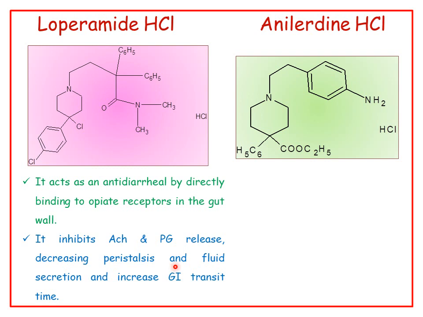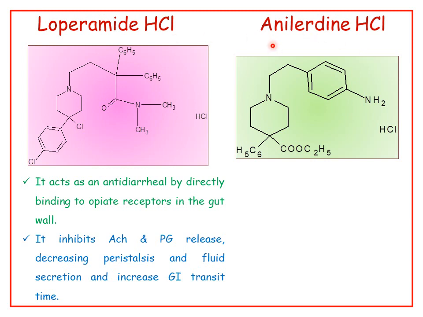This is one of the very important bits for your GPAT and PG CET and also for your final examinations. In the bit paper, they ask like this: which narcotic analgesic is used as an antidiarrheal? The best and very important example is loperamide. In the previous structures we studied diphenoxylate. It is also used, but not alone. It is used as an antidiarrheal only in combination with atropine, but loperamide itself is used as an antidiarrheal agent. This is very important, so concentrate on this bit. Which narcotic analgesic is used as an antidiarrheal agent? Nothing but loperamide hydrochloride.